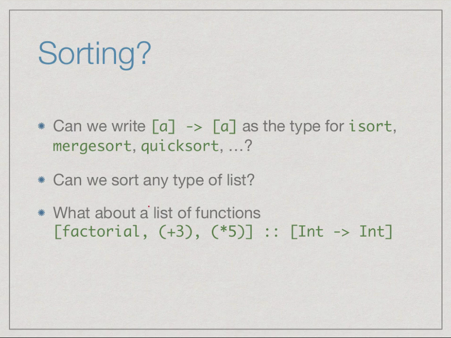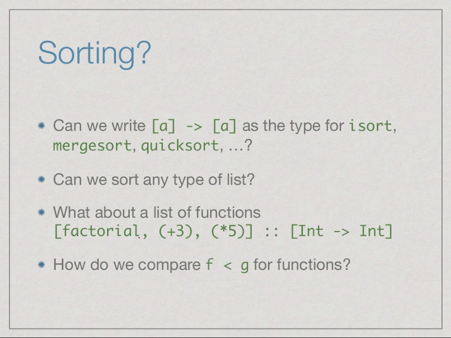So we can as well construct a list of functions. So here is a list of functions. All of them have the type int to int. They take an integer as an argument and produce an int as a result. So we have factorial, which is of this type. We have plus 3. Remember, plus 3 is a function which adds 3 to whatever you give it. We have times 5, which will multiply by 5 whatever you give it. So this is a legitimate list. Now, how would I say whether or not the function factorial is less than the function plus 3, or whether plus 3 is greater than or equal to the function times 5?